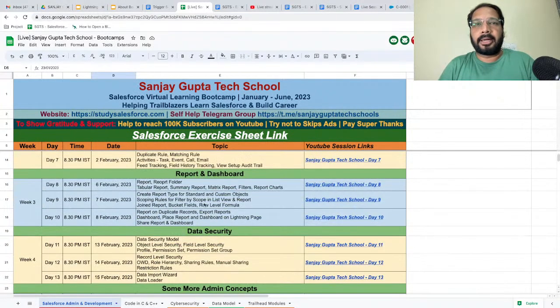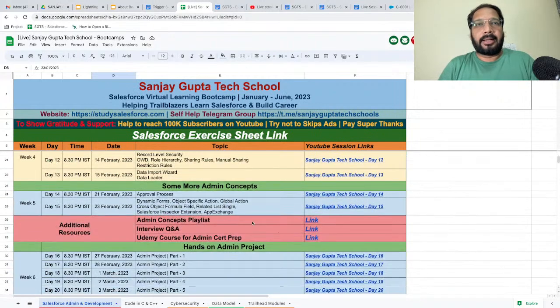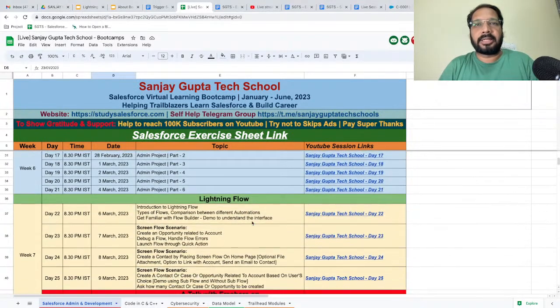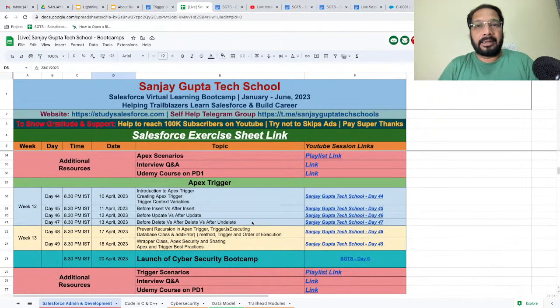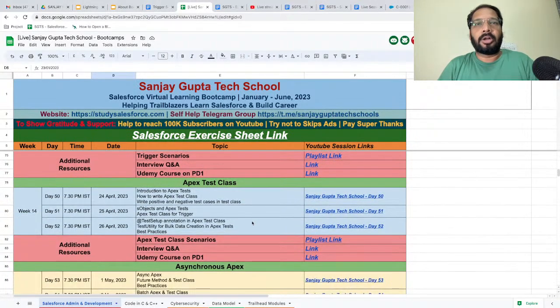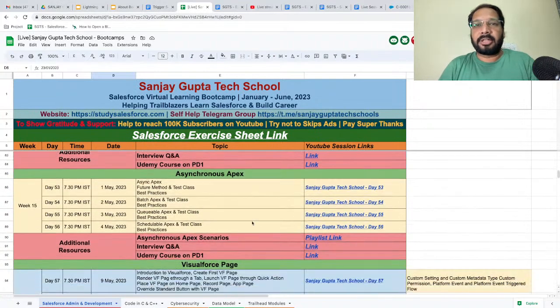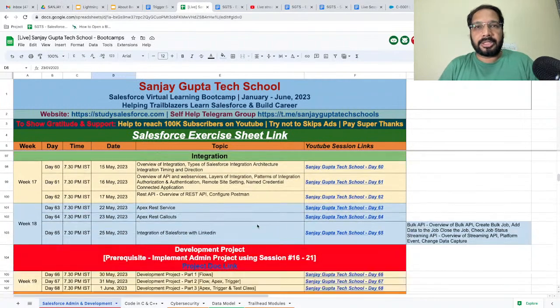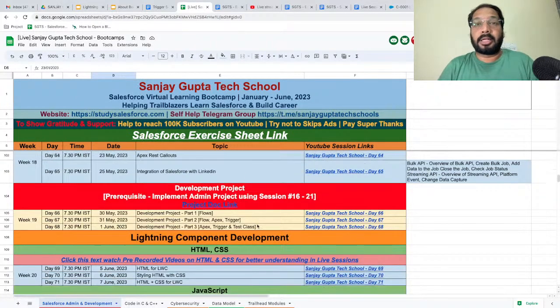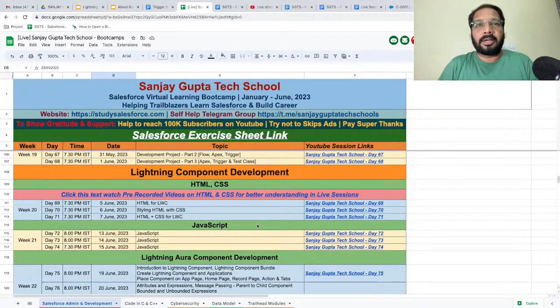Till now we completed reports and dashboards, data security, more admin concepts, a hands-on project, lightning flow, and Apex, the complete Apex along with triggers. Then we went through Apex test classes, asynchronous Apex, Visualforce sessions, integration related sessions, and then a development related project. As a prerequisite, last week and the week before we completed HTML, CSS and JavaScript. And this week we are going to learn about lightning aura component development, right?